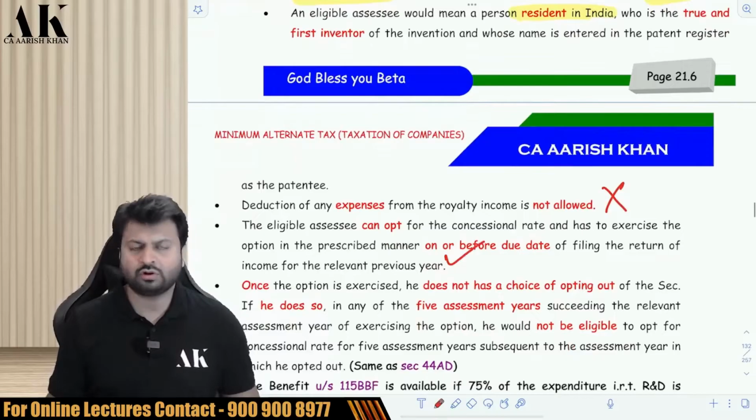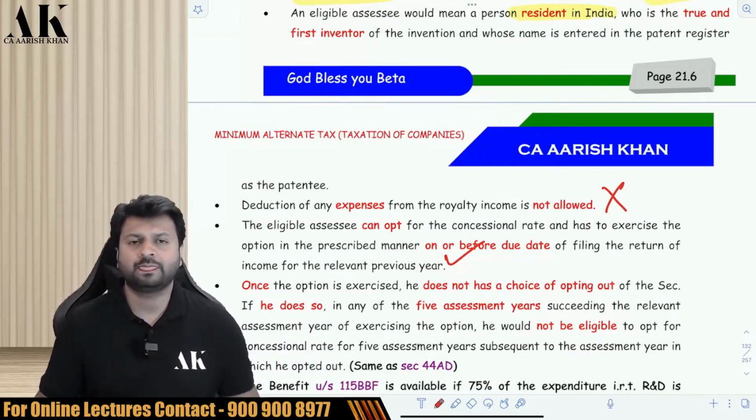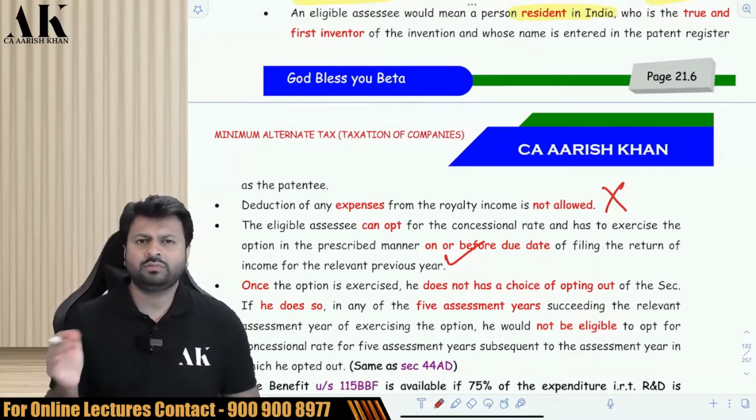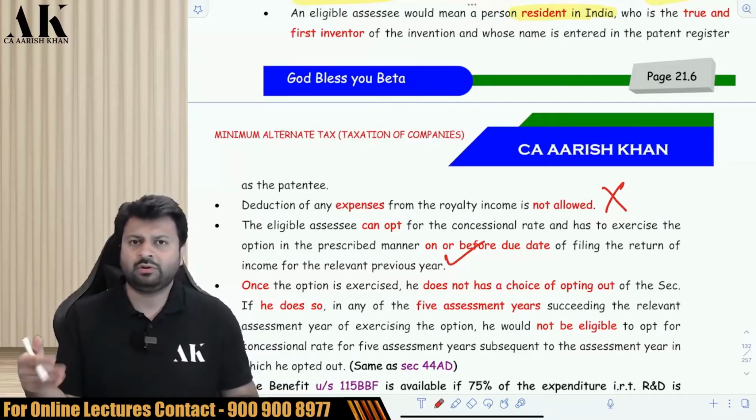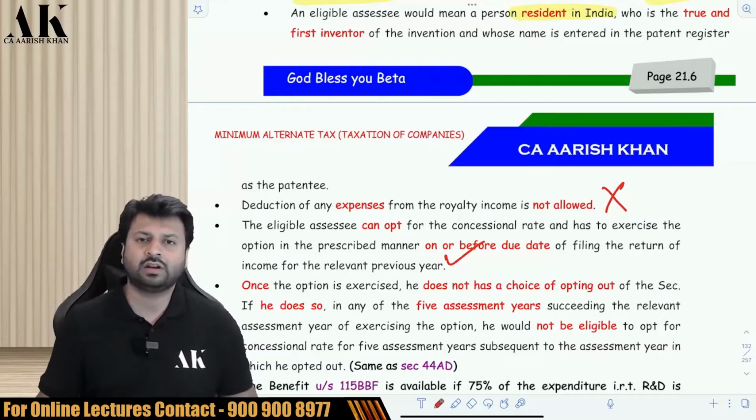You have to opt for this on or before the filing of return of income. You have to opt for this before the due date of filing of return. Okay. So if I don't want to opt for this, don't opt. Then you follow the normal provisions, pay tax as per 25 or 30% tax rate, and then you can claim all the expenses. But if you come over here, flat 10% tax, no deduction of any expenses or allowances.